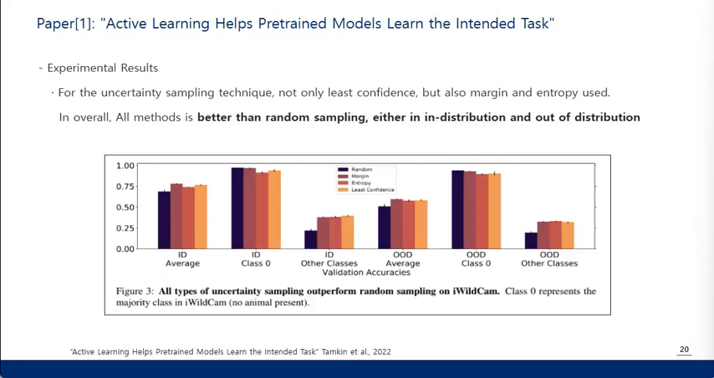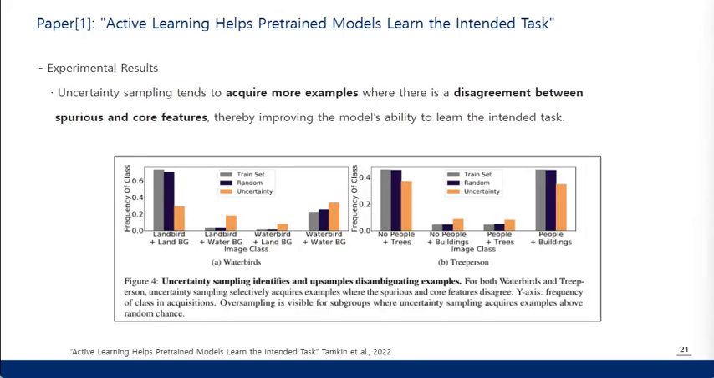Also, the paper explored different techniques in uncertainty sampling, not just least confidence but also margin and entropy. When you see the graph in overall view, uncertainty sampling is better than random sampling, both in distribution and out of distribution. And the paper found that uncertainty sampling tends to acquire more examples with a mix of spurious and core features, which can help the model learn better. Graphs for the Waterbirds and Tree Person datasets show that this method focuses on tricky examples with feature complexity, improving performance compared to random sampling.